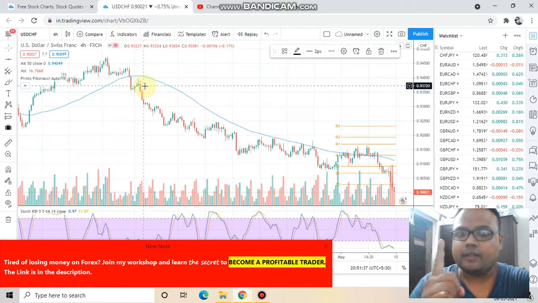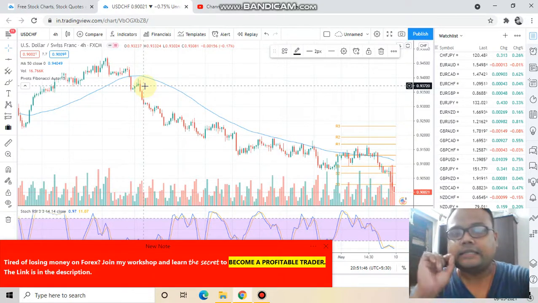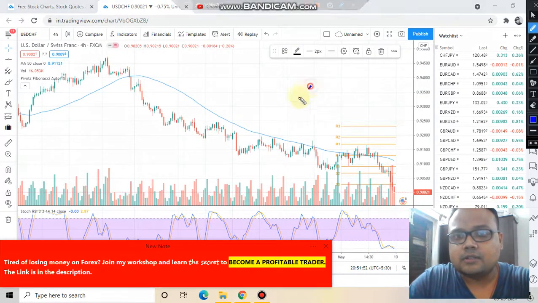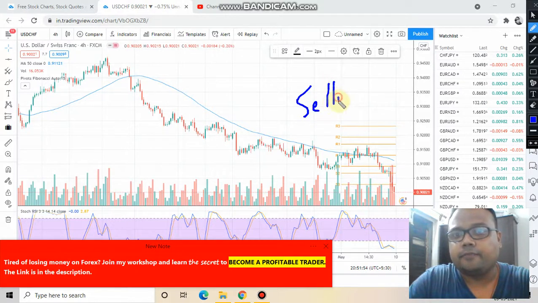We have checked the weekly chart. It is telling us clearly that the market is in downtrend. We are looking at the 4 hours time frame and we can easily see that there is no support on the market. Therefore, we should only be looking for selling opportunities. So what should be our strategy then?